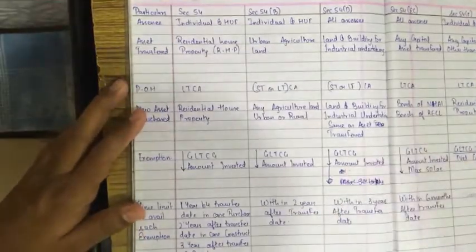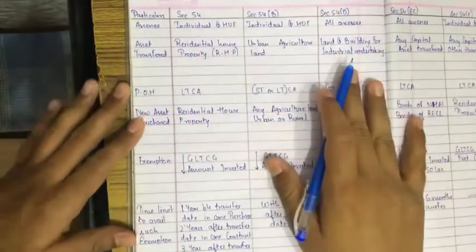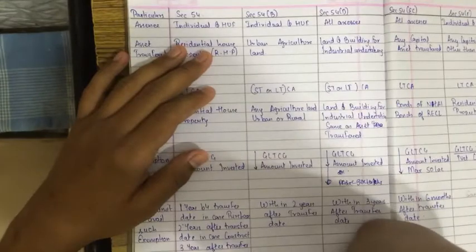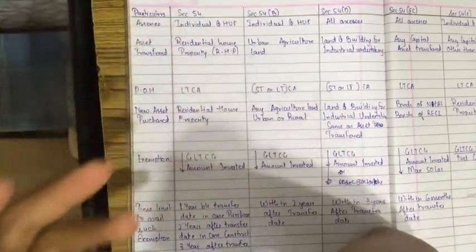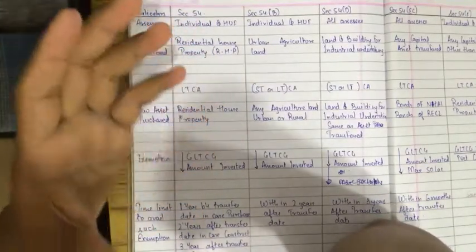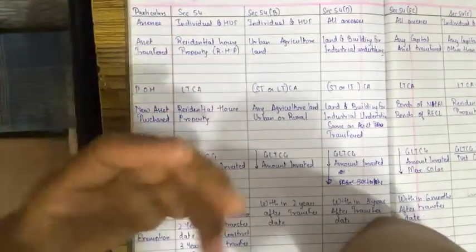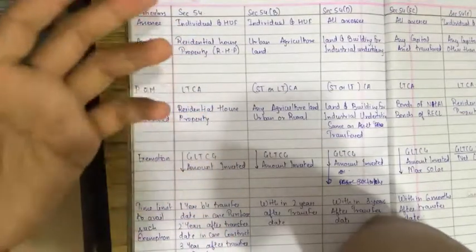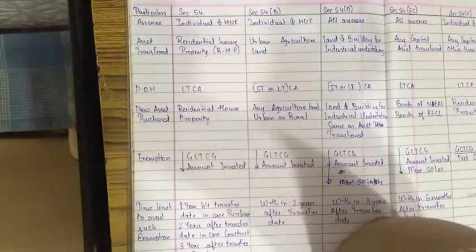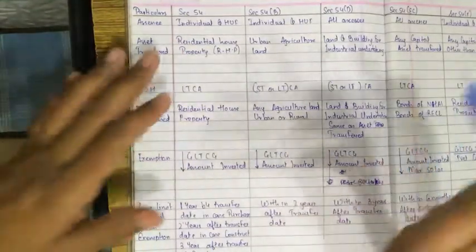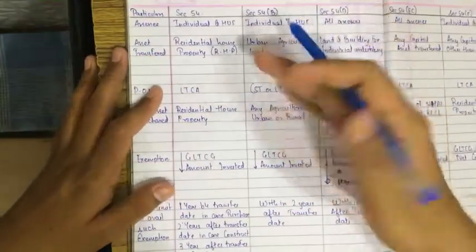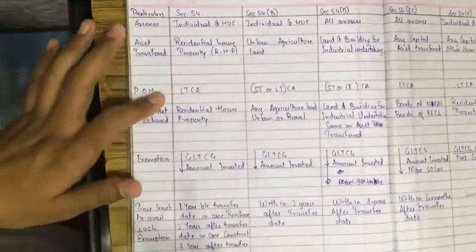So finally we are starting with the main thing, capital gain. What does capital gain mean? We are not just calculating the rate of tax that we have to pay. We do not just apply the rate of tax on the capital gain and pay the tax. It's not that. There are many more things that capital gain can do.